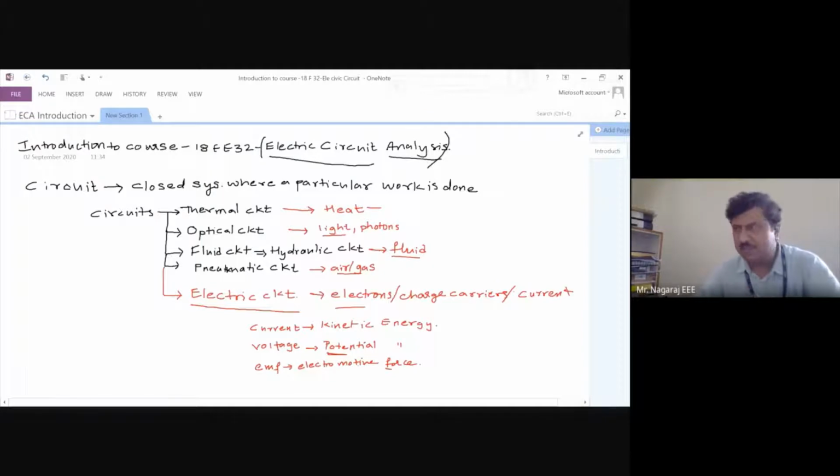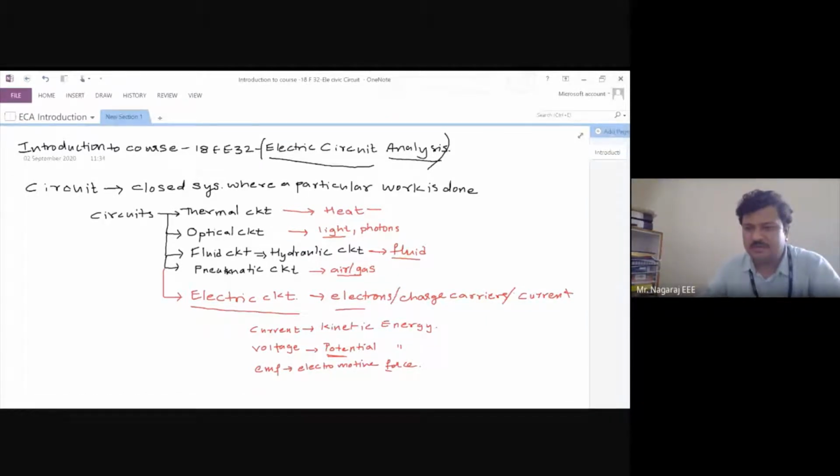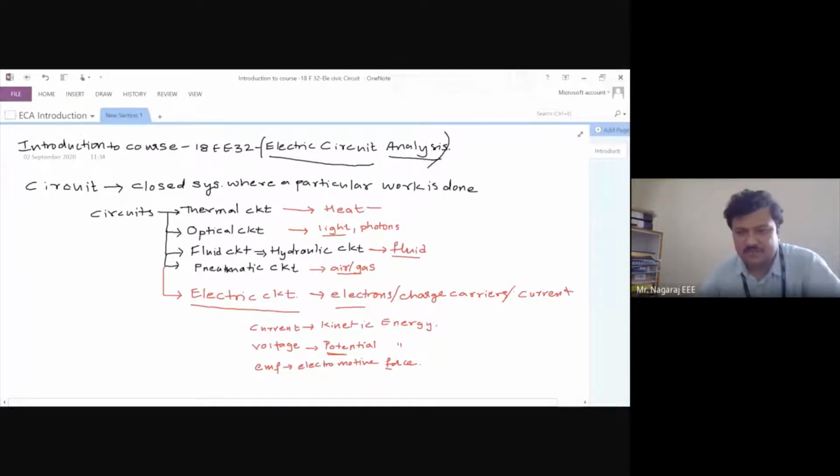Now, suppose in the environment itself there is no energy available. Will the electrons get any energy? They won't. So to make electrons flow in the system, I need to supply some energy to that electron, and the quantity that supplies energy is the source. We call it an EMF source or voltage source. You can call it a battery in a DC circuit. In an AC circuit, it is directly the generator. So without the electromotive force, there cannot be current. It means that without voltage, there cannot be current.